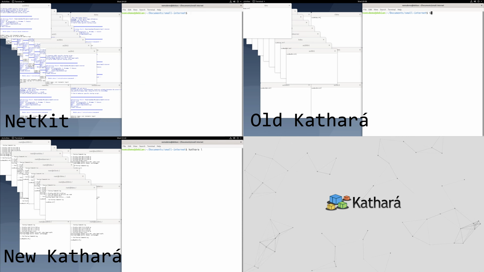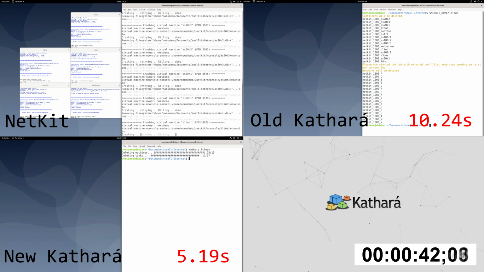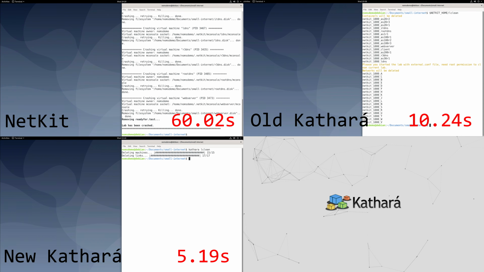Now we measure the time needed to undeploy the network scenario. As previously, new Kathará outperforms the other tools.